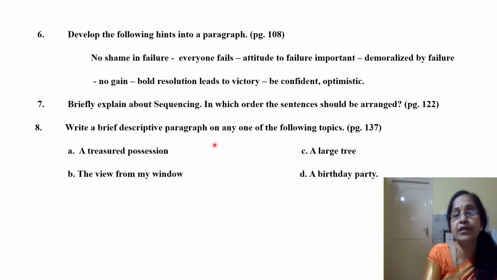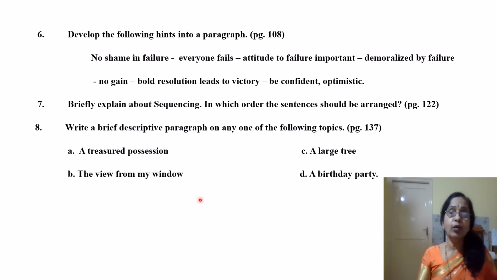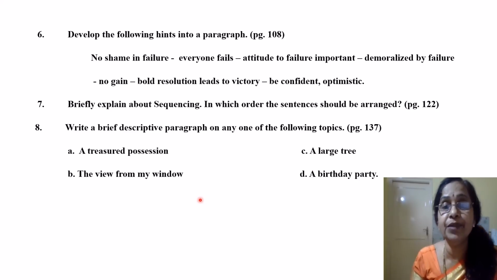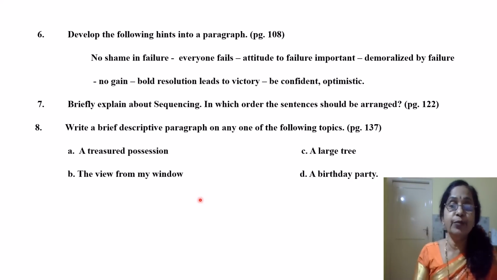Write a brief descriptive paragraph on any one of the following topics. They have given some topics and you have to write a descriptive passage or a descriptive paragraph. Page number 137, all the aspects of descriptions are given there and there are the 4 topics. Remember one thing, whenever you are describing something, your basic strategy would be involve all the 5 senses into it. That means you will be giving the details of the senses, how it looks like, the vision. Suppose you are describing a house, so you can describe all the appearances, what colors are given, what shapes are given.